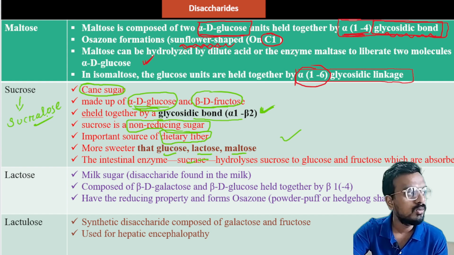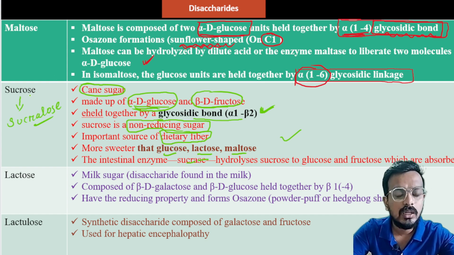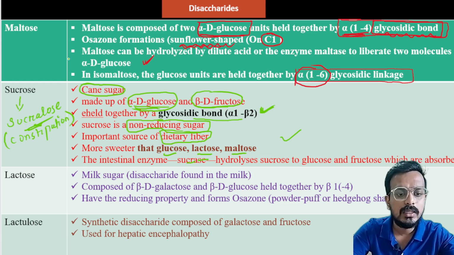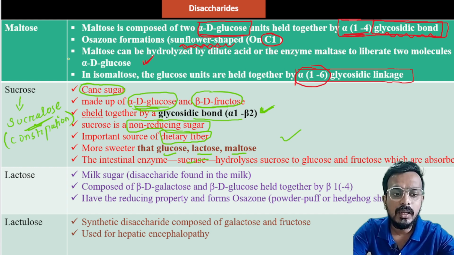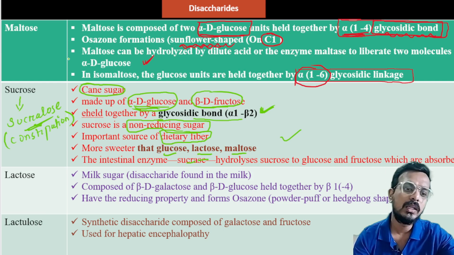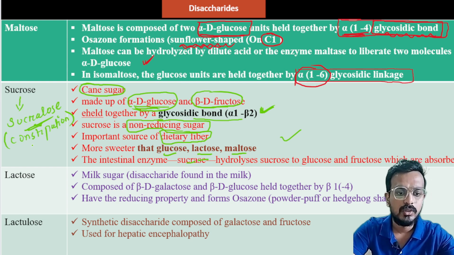Sucralose. So what is sucralose? Basically, it is a compound which is used in case of constipation. If you have constipation, this agent is given. This agent won't be absorbed in the intestine. It will reside in the intestinal area and increase the water content of the stool. That helps in softening the stool and removing it from the body. So sucralose basically acts against constipation. Sucralose is a derivative of sucrose.